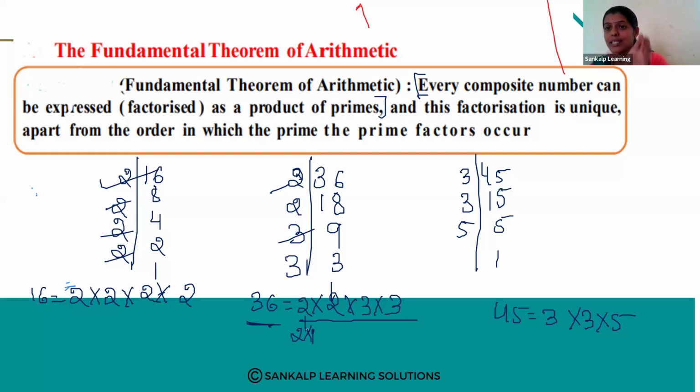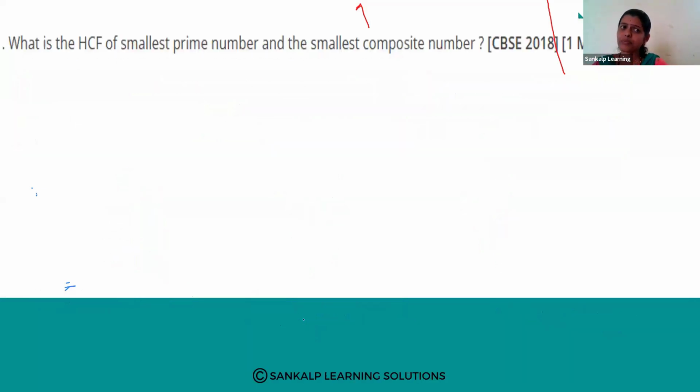Therefore we call it unique. This factorization is unique apart from the order in which prime factors occur. So this is what our theorem states. Very interesting theorem, right? Next. These questions are for 1 and 2 marks. Yes, this is a very interesting question.